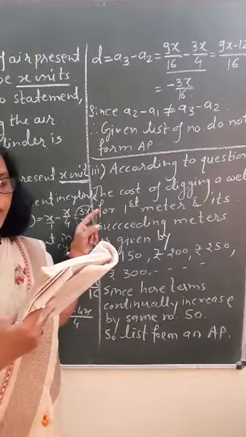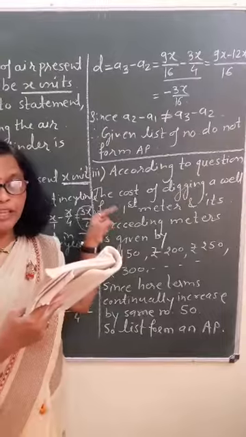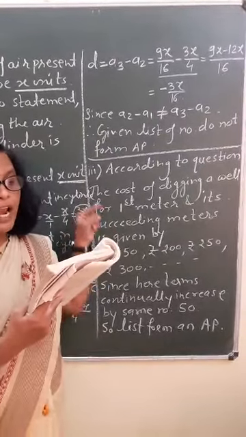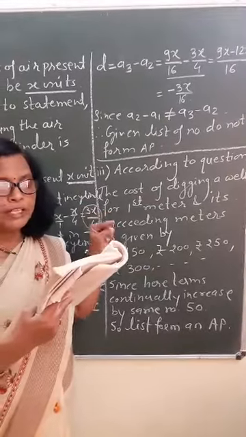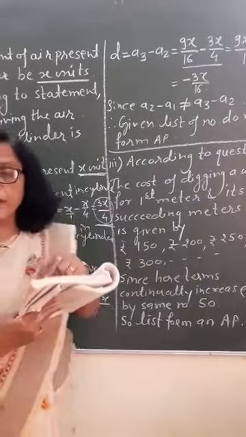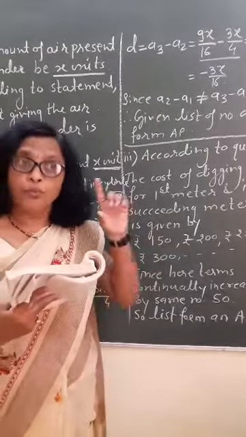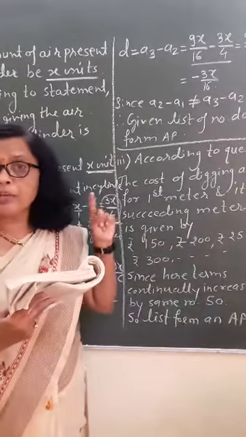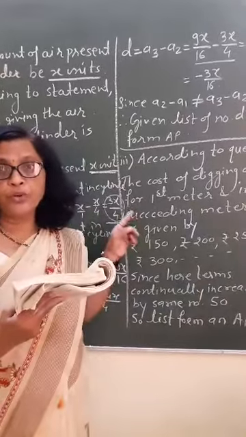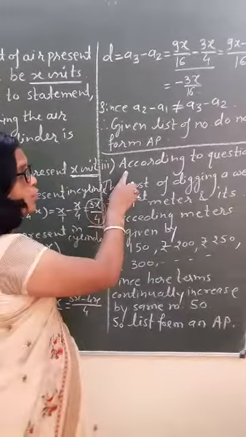The cost of digging a well after every meter of digging, when it costs rupees 150 for the first meter and rises by rupees 50 for each subsequent meter. Means what they want to say: if we are to dig a well 1 meter, then we have to pay rupees 150. If we have to dig 2 meters, then again rupees 50 is going to be an increase. So see the solution.